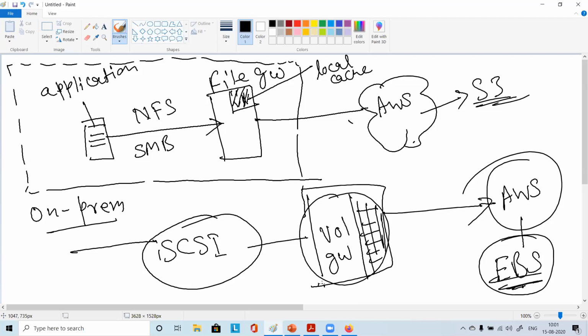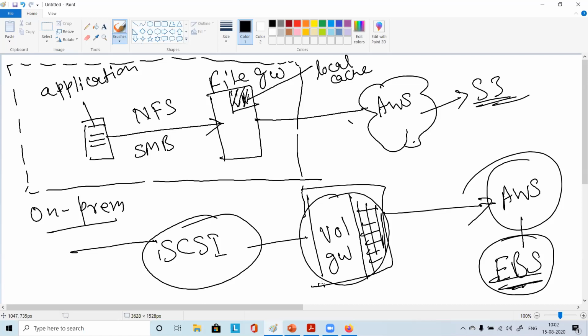Harish, one basic question. Are this file gateway and volume gateway all physical devices at the premises? That's what I was discussing. They can be physical devices or virtual. You can buy the volume gateway from Amazon: you'll get a server with a Xeon processor, RAM and CPU, with the volume gateway software pre-installed, and keep it on premises.